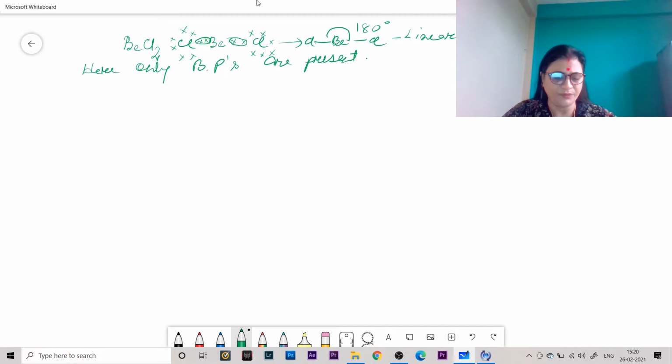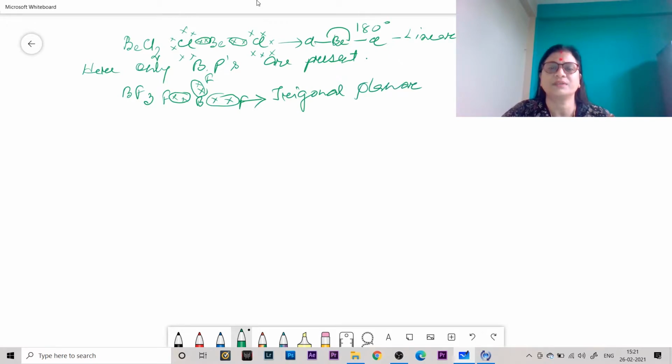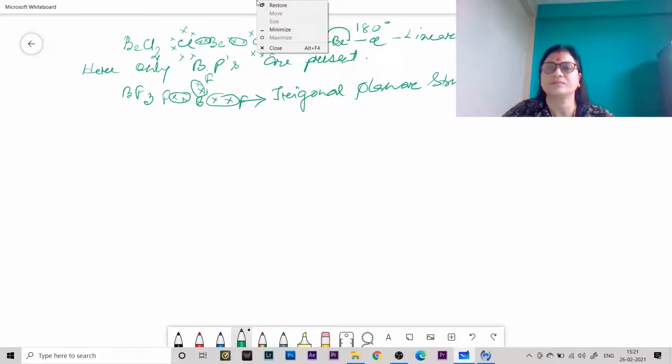But if we see the molecule, suppose BF3, it has a trigonal planar structure. Bond angle is 120 degrees.